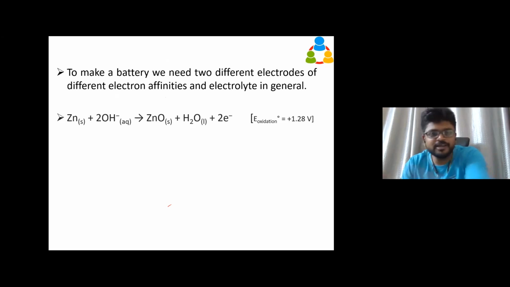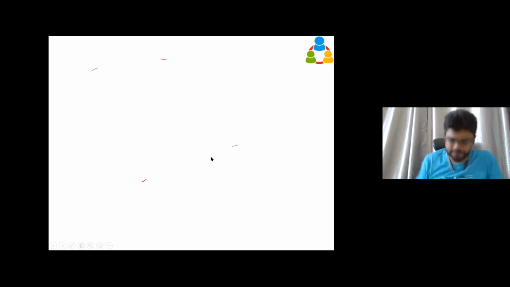So here I have shown some chemical reactions, but I am going to write them up for you. I said we have to use 2 different types of electrodes and an electrolytic solution.